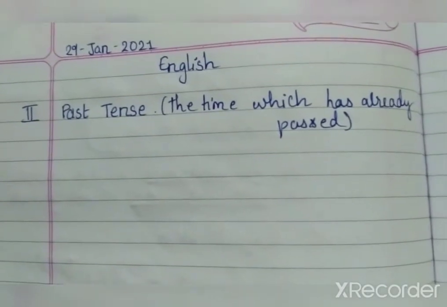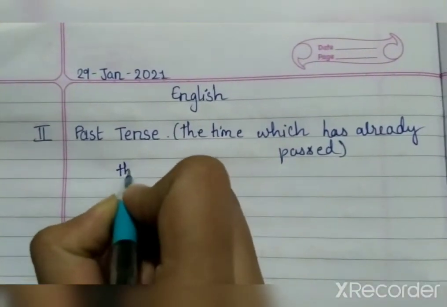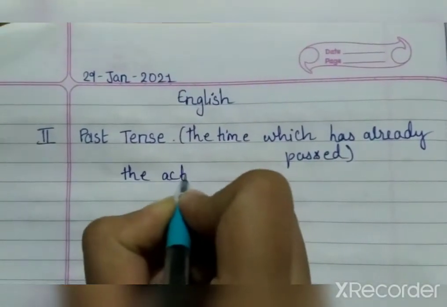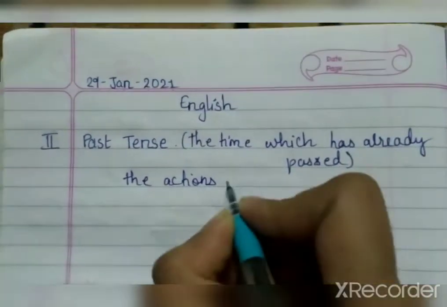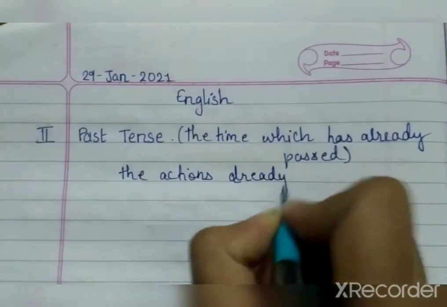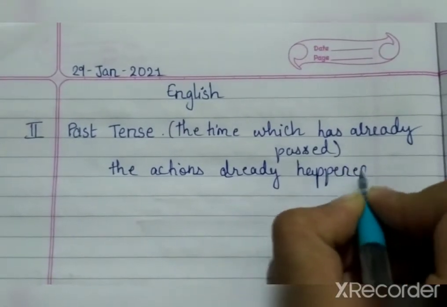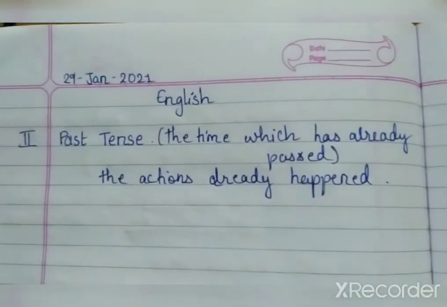So that is your past tense. It means the actions already happened, right?